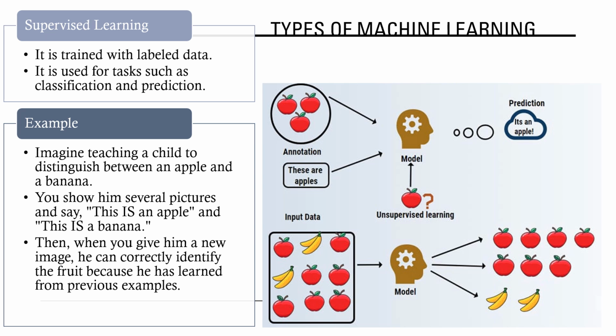Example: imagine you're teaching a child to distinguish between an apple and a banana. You show them several pictures and tell them, this is an apple, and this is a banana. Then, when you give them a new picture, they can correctly identify the fruit because they've learned from previous examples.